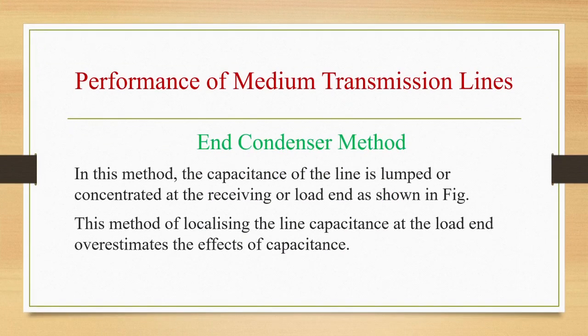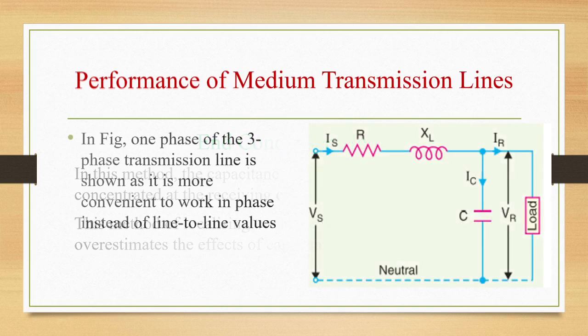Let us see the first method, the end condenser method. In this method, the capacitance of the line is lumped or concentrated at the receiving end, or the load end, as shown in the figure. This method of localizing the line capacitance at the load end overestimates the effects of capacitance. In the figure we can see one phase of the three-phase transmission line, as it is more convenient to work in phase instead of line to line values. Here, let us say that Ir is the load current per phase.